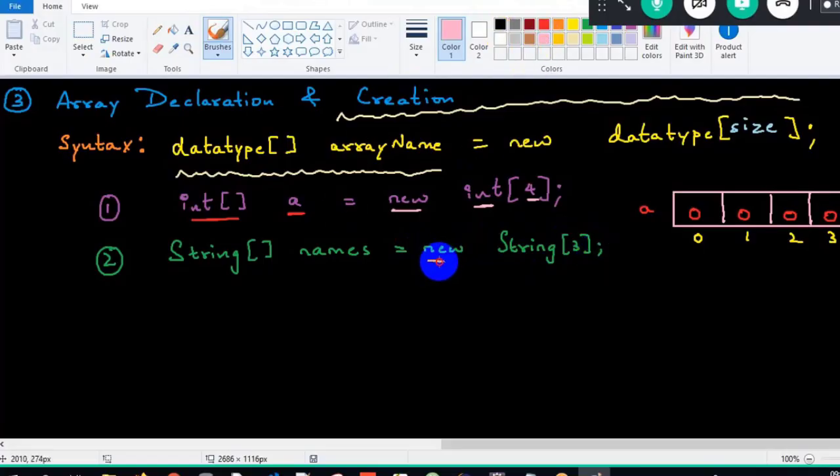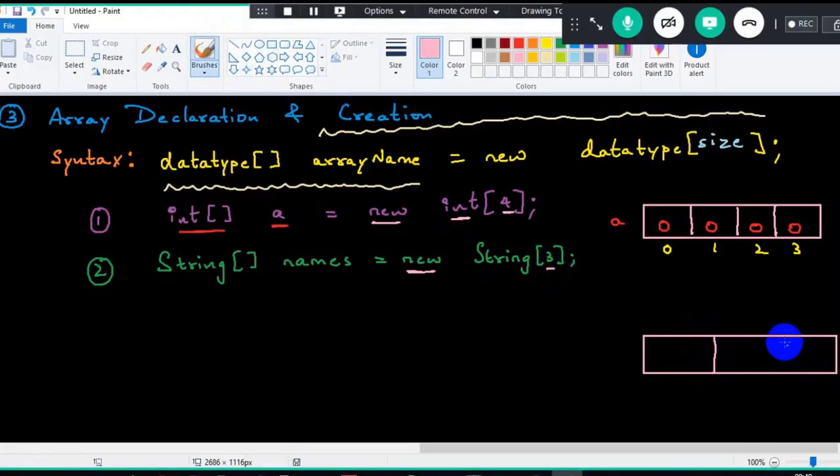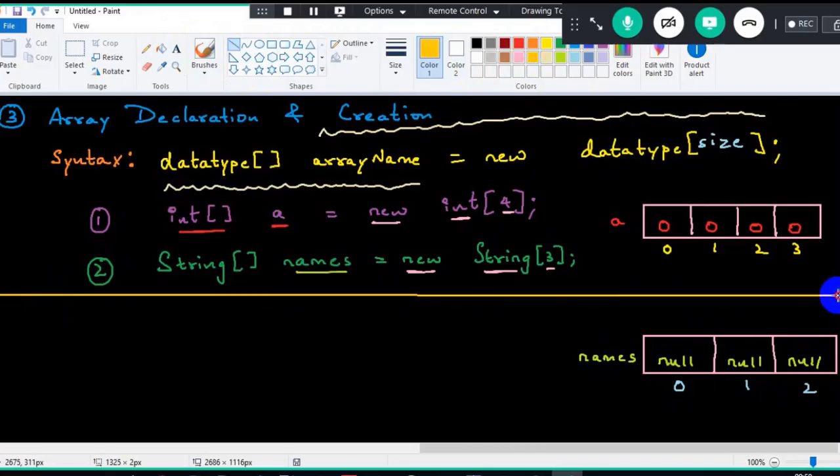Now again, when I say new, what is happening internally? An array is getting created. And what is the size of the array? 3, meaning 3 cells or 3 buckets will get created. And what is the default value for string here? If you closely observe, the default value for string is null. Null will get stored. And what is the name of the array? The name of the array is names here. Got it? And the index position will always start from 0. It is 0, 1, 2. That's it. I hope you all got the clarity about how we declare and create an array without any problems here. You can declare and create in a single line.